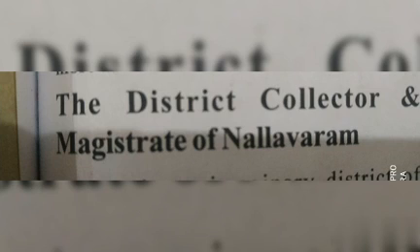The officers under the district collector are also present in the meeting. She also asks them about the problems they face in the work.